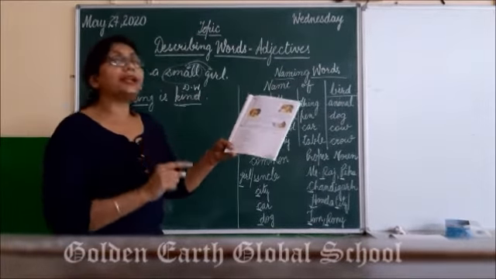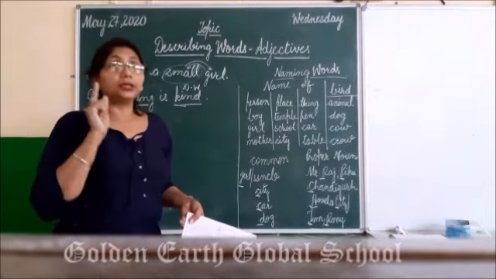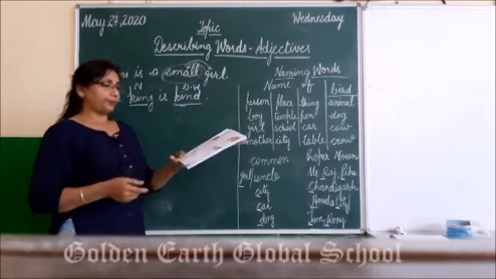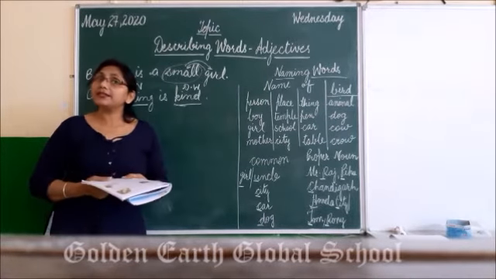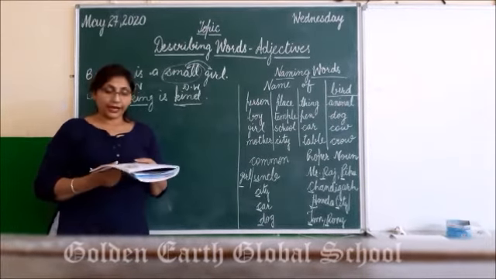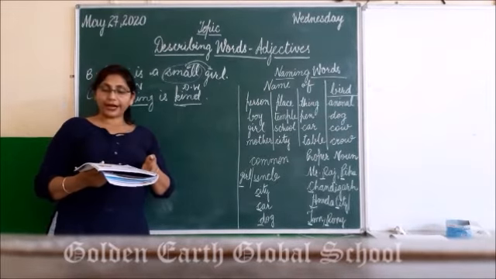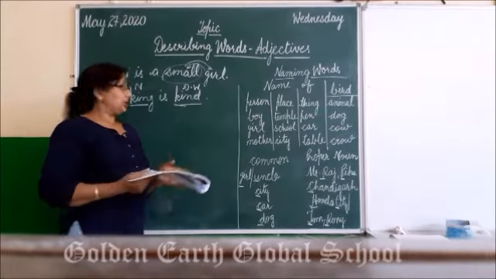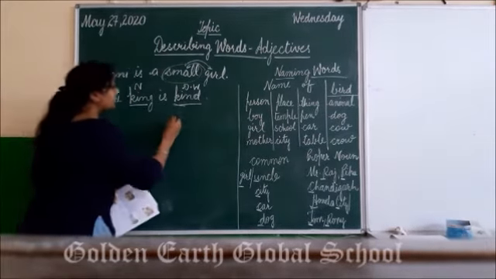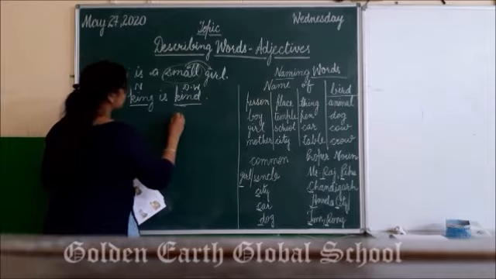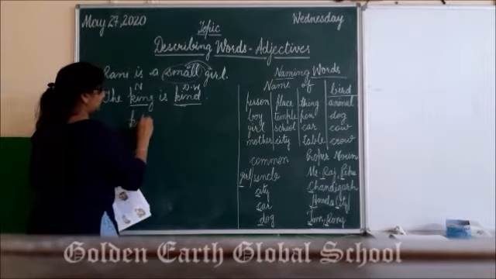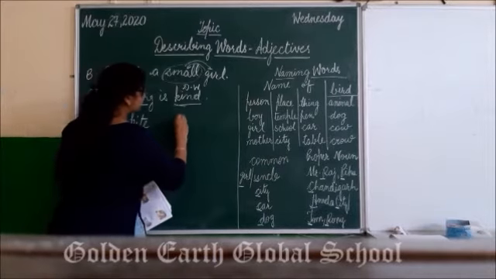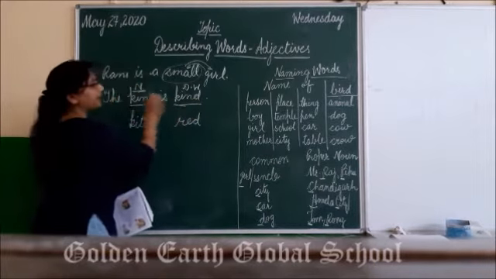Right, students? In the same way, now let's take one more sentence. The red kite is mine. So now here, kite. Kite is name of the thing. And what is the describing word for kite here is red. The color of the kite. So kite here, naming word, and red, this is describing word.